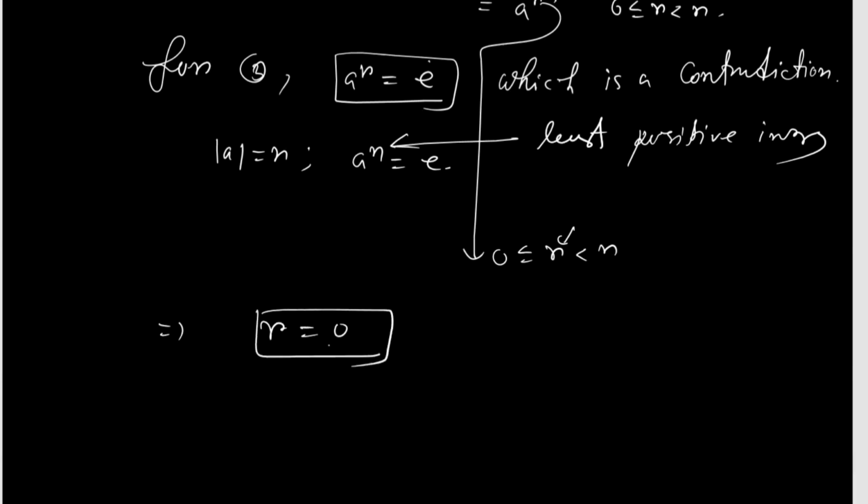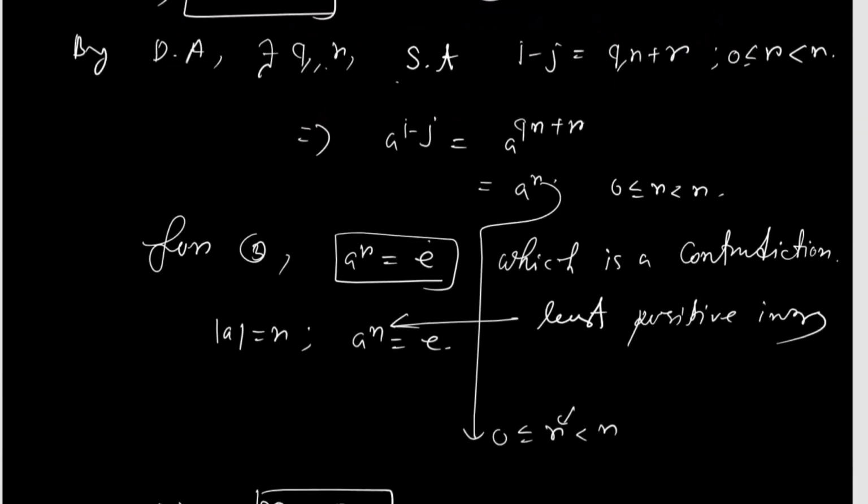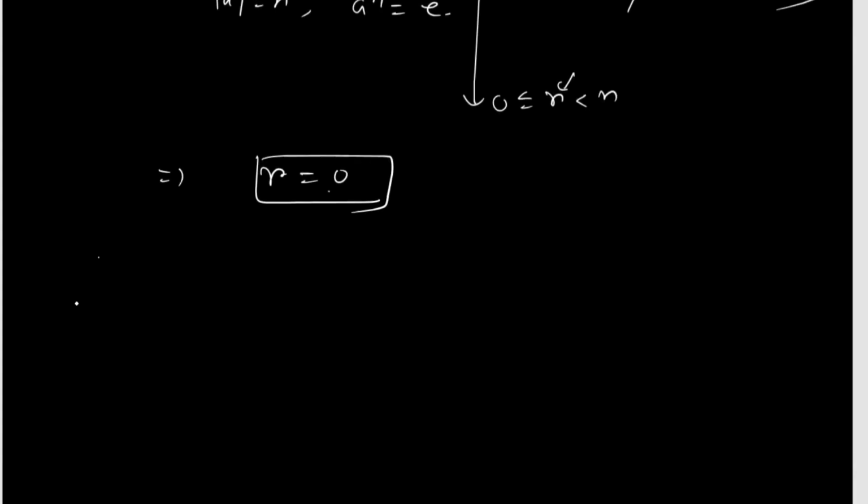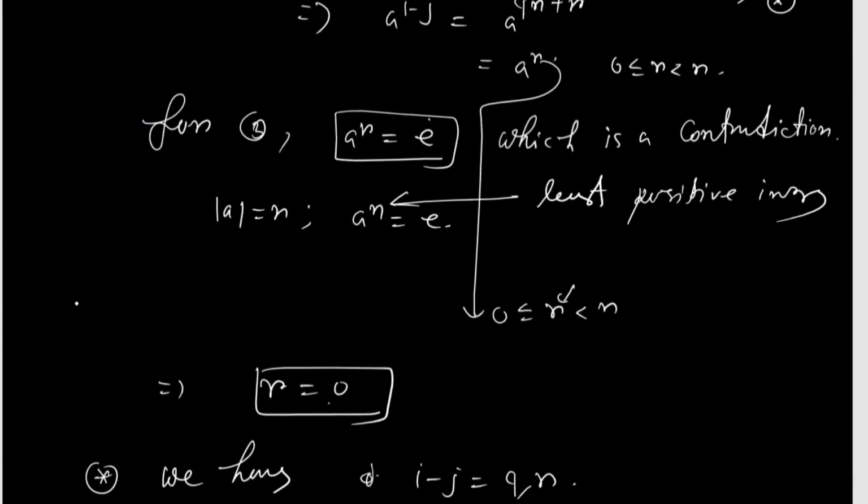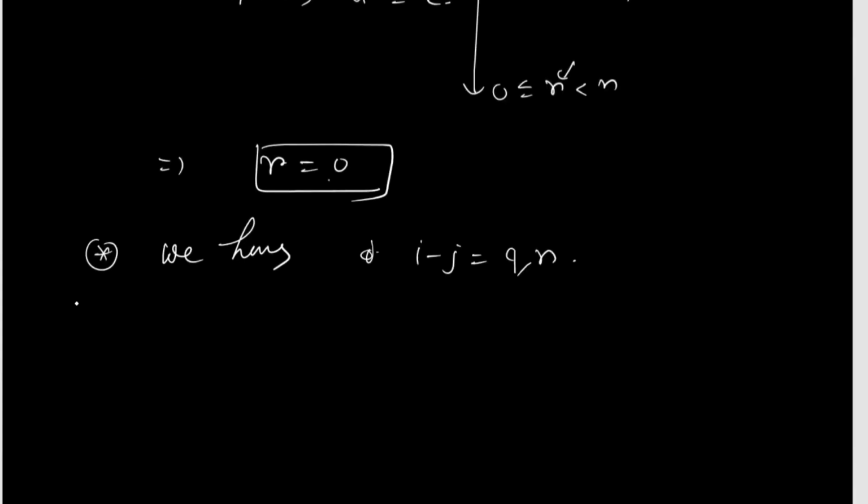Suppose this is equation star. From star we have i minus j equals qn, where q is an integer belonging to Z, so n divides i minus j.